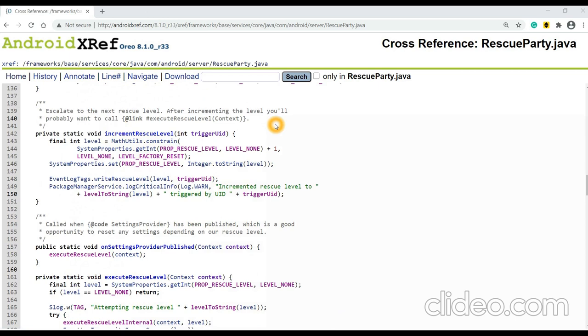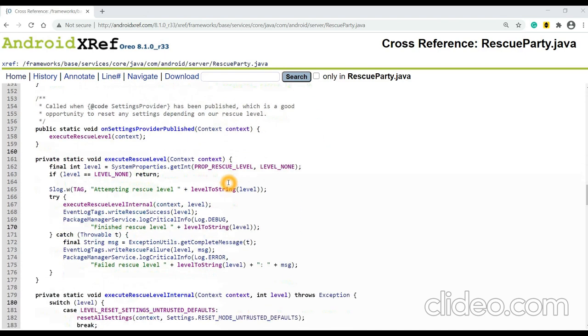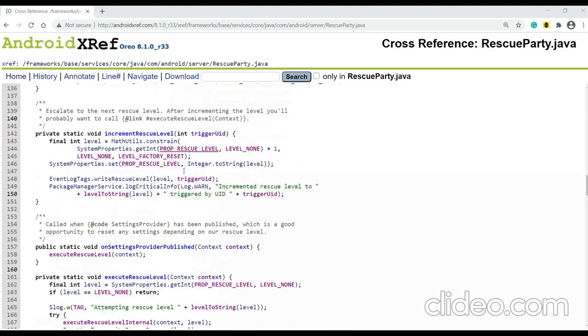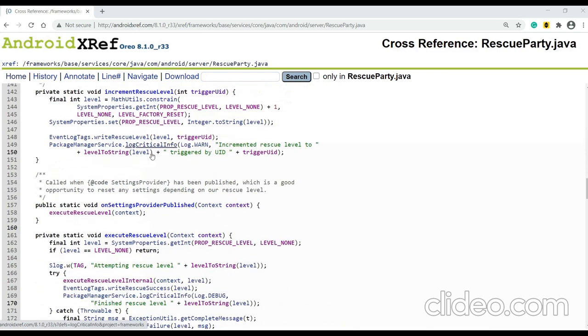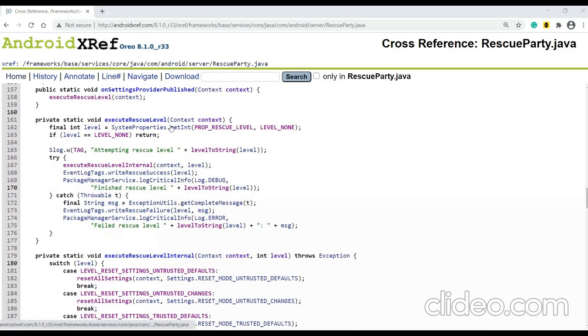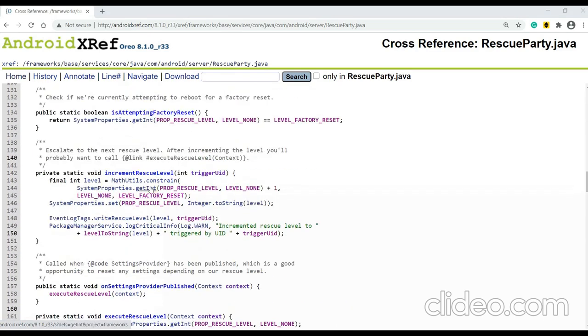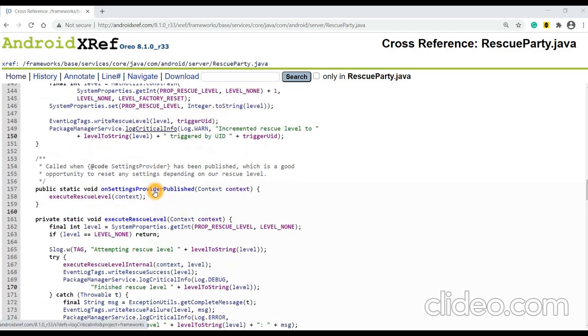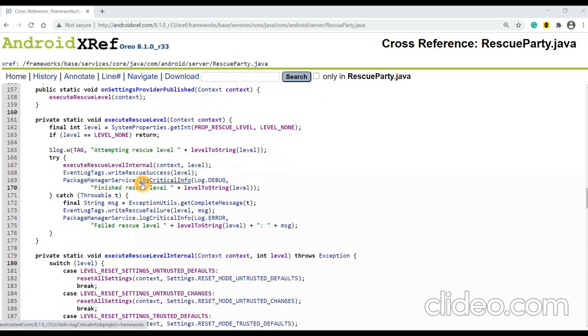So here it's just escalating to the next level. The first level it will check, and if it's not working it will add +1 and escalate to the next level. If that's not working, at the final level it will go to the factory reset. That logic is handled in this increment rescue level function. In execute rescue level, every rescue level is incremented and we land in the next levels. What exactly has to be executed in each level is handled by this execute rescue level.